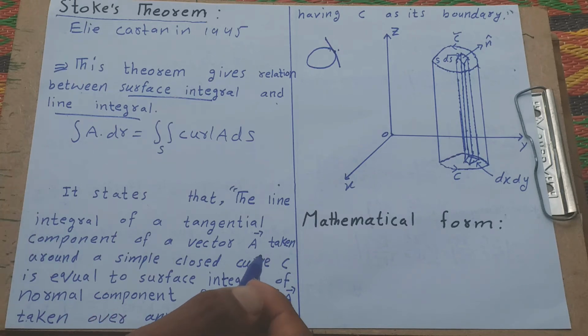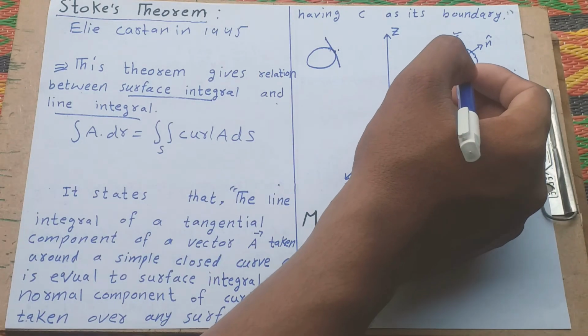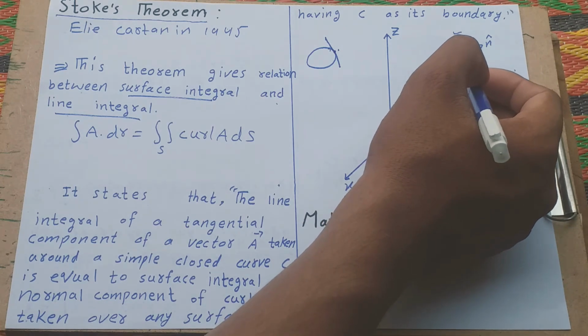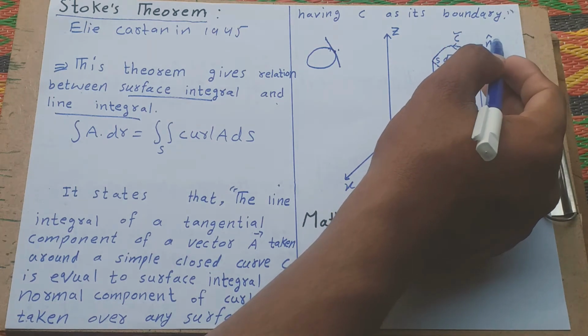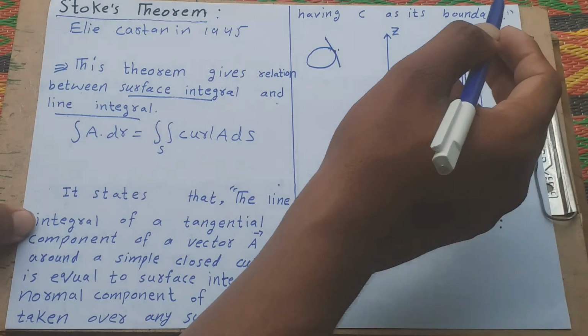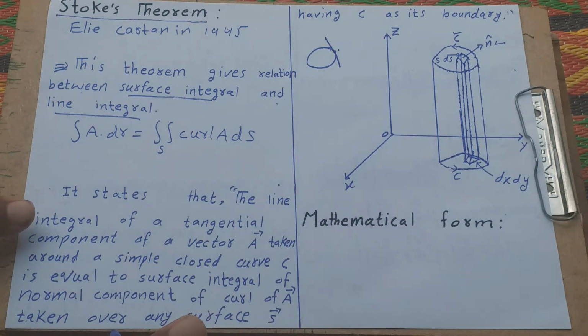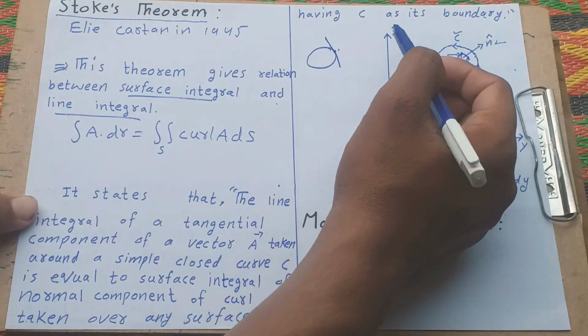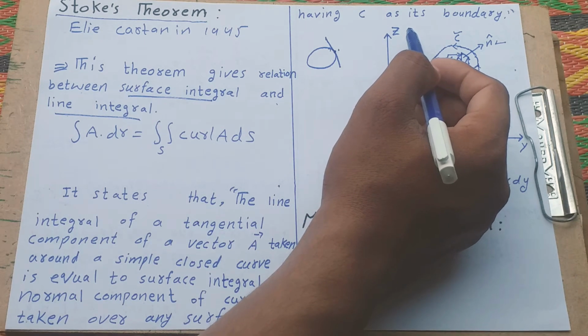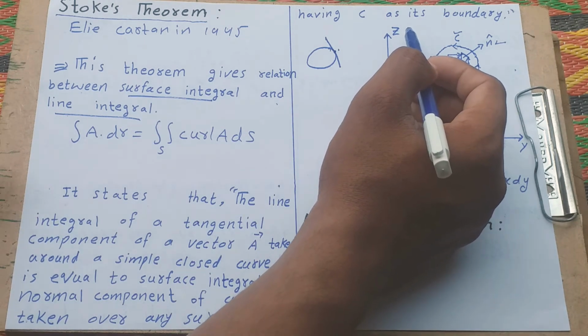of curl of A. The surface integral is equal to the line integral, and this is the normal component of curl A taken over any surface S having C as its boundary. C, as I already explained, is the boundary of the surface.